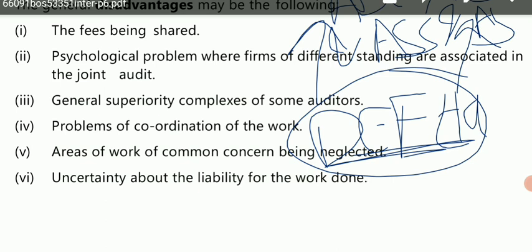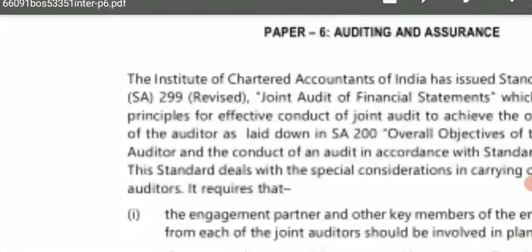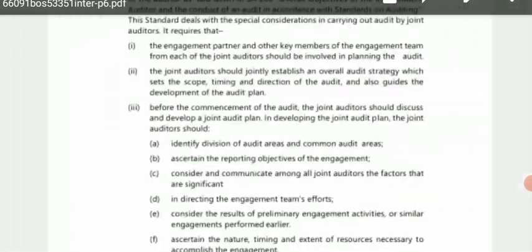Or if any other liability occurs, then who will be responsible for that? So this is also one of the major concerns in joint audit, that there is uncertainty, who is liable for whose work. So this liability for the work done is very uncertain. That means nobody wants to take the sense of responsibility for the work that is being done. So these were the disadvantages.